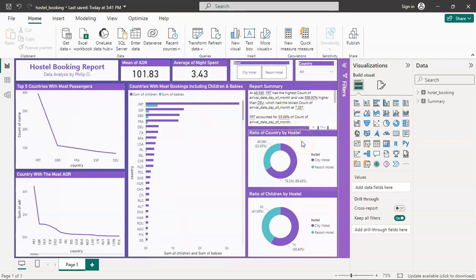And we have the ratio of country by hostel. So the city hostel has more countries, and the ratio of children by hostel. The city hostel also has more children in its hostel.